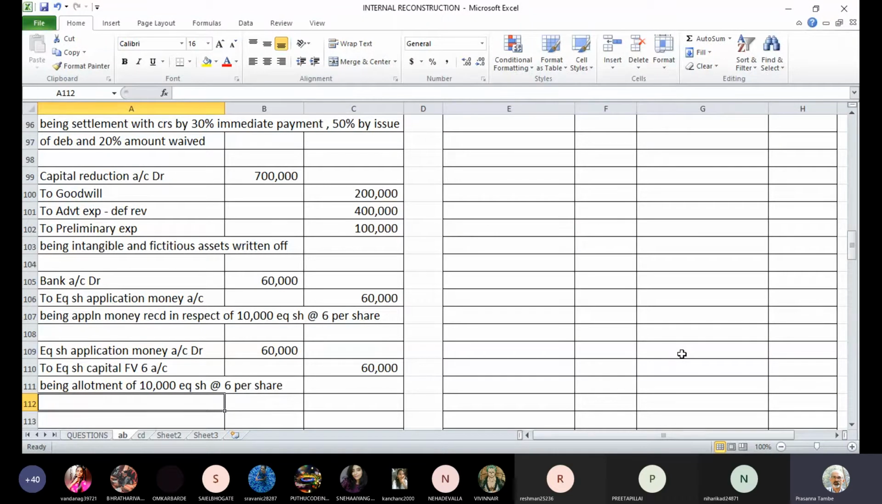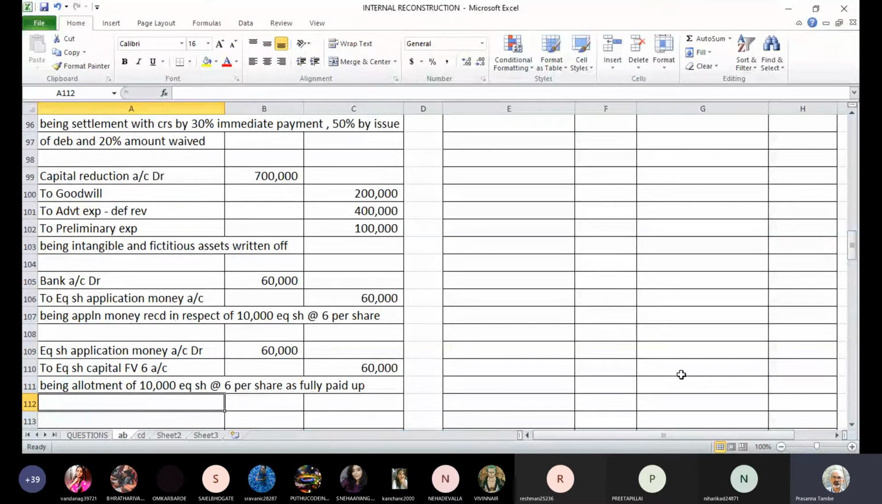So being allotment of 10,000 equity shares at the rate of 6 rupees per share as fully paid up. So these are the entries for application money received and allotment of shares. Any difficulty in this till now? No, sir. Okay.